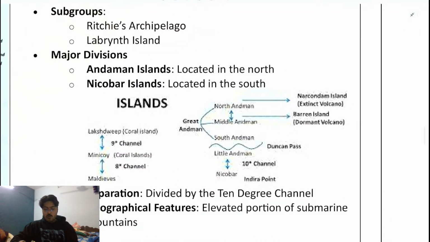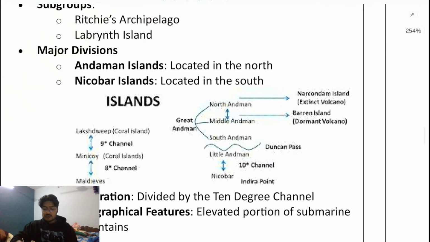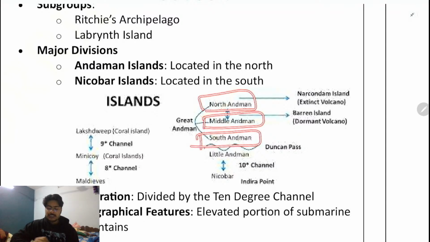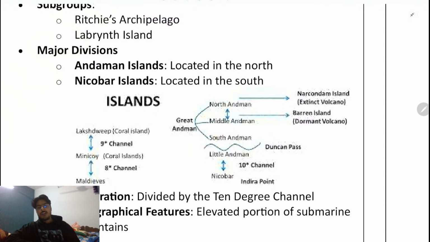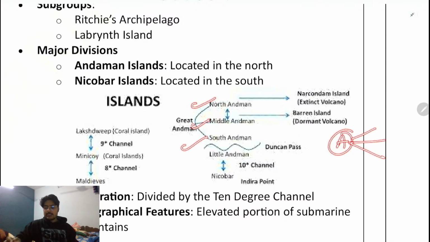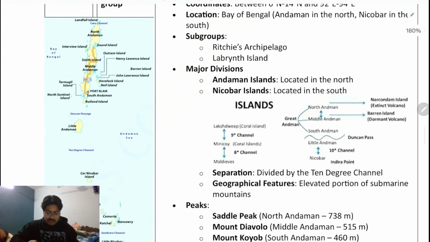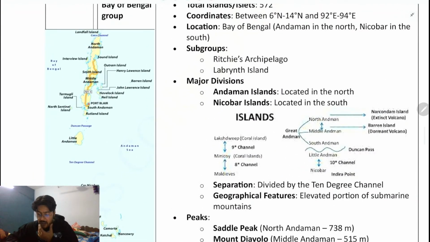First of all, overall Andaman is classified into three sections: Northern Andaman, Middle Andaman, and Southern Andaman. Clear? We talk in the sense of the Andaman and Nicobar, but if you see it clearly, Andaman itself is classified into three types: the Northern, Middle, and Southern. And then comes the Little Andaman.